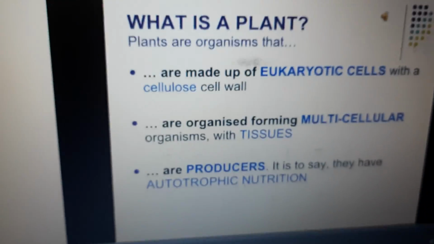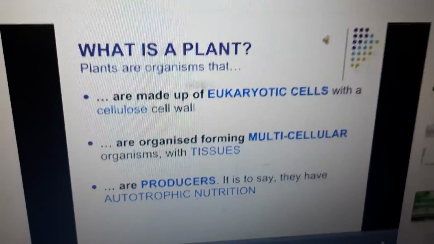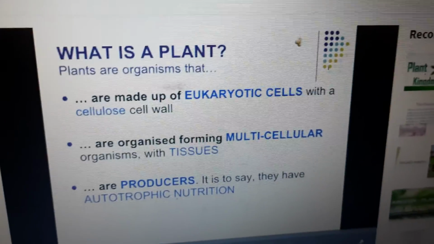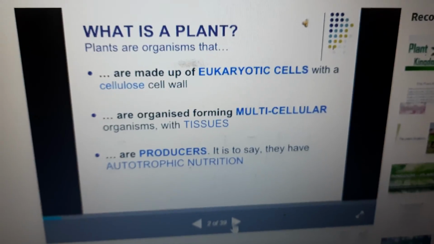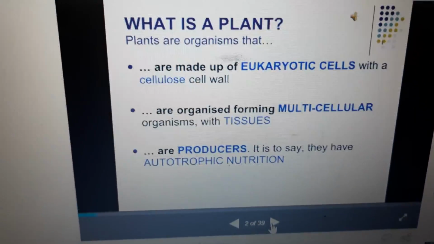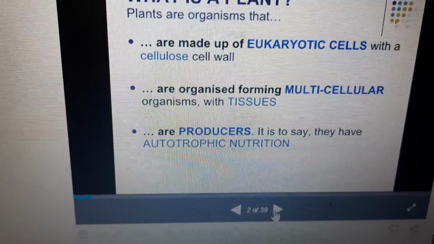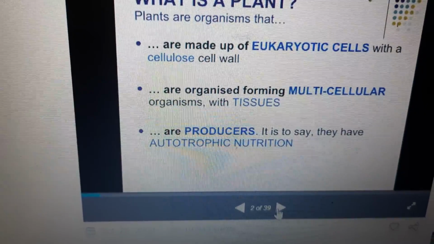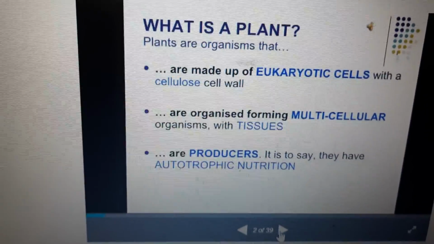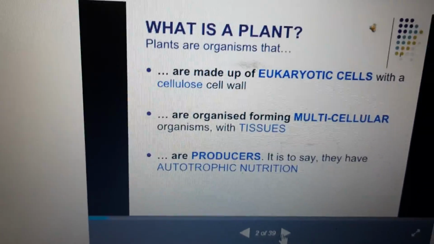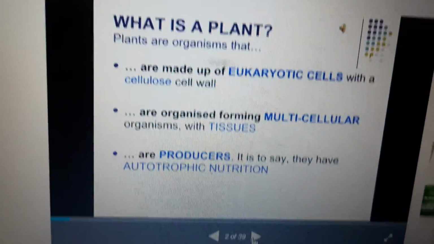What is a plant? Plants are organisms that are made up of eukaryotic cells with a cellulose cell wall. Plants are organized, forming multicellular organisms with tissues, and they are producers. That is to say, they have autotrophic nutrition. So the important point: eukaryotic cells with cellulose cell walls, the cells on the outside of the plant.